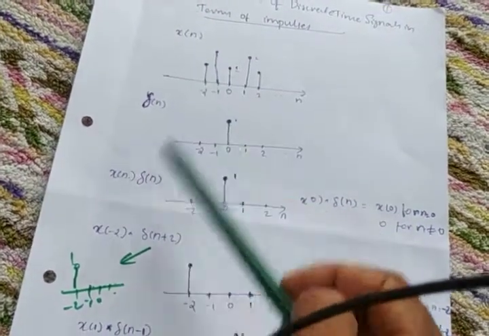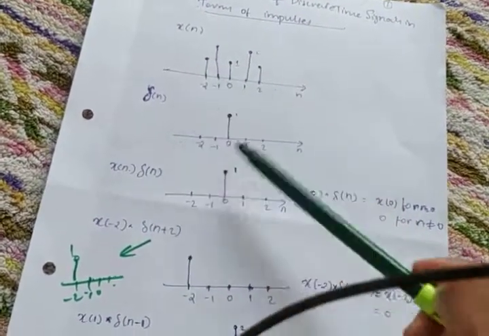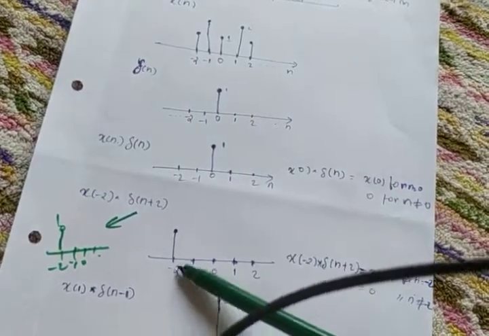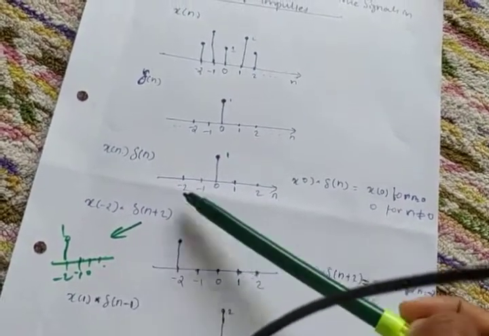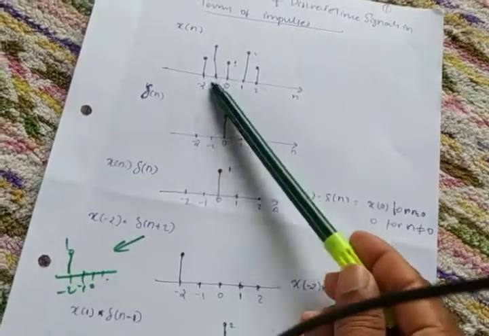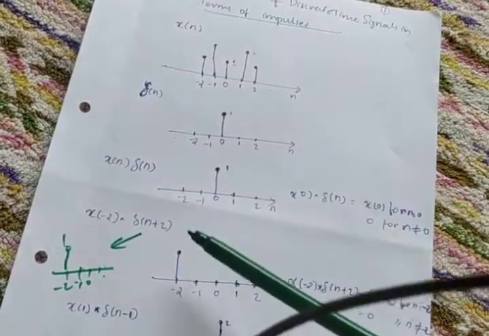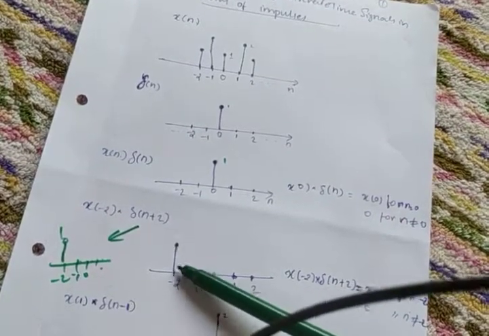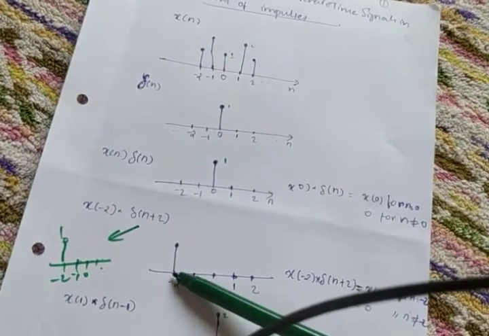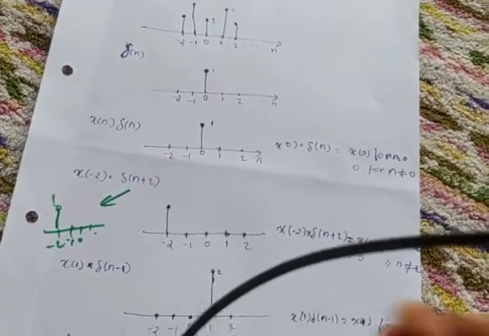So both you can multiply. So what will happen? 1 into 1, 1. And that is at minus 2. Here it is at minus 2, here also at minus 2, both having an amplitude of the same 1. So multiply those amplitudes, you will get 1 here, and where it is happening, it is there at minus 2. Clear?